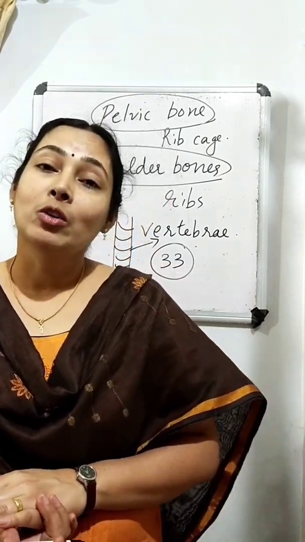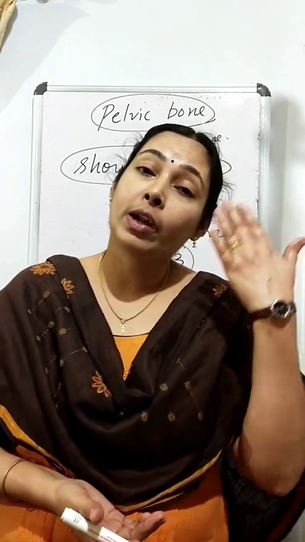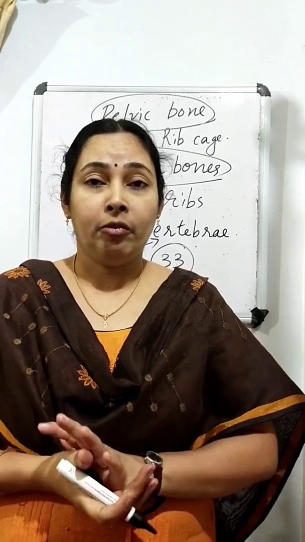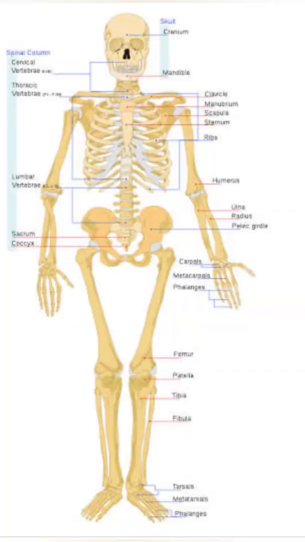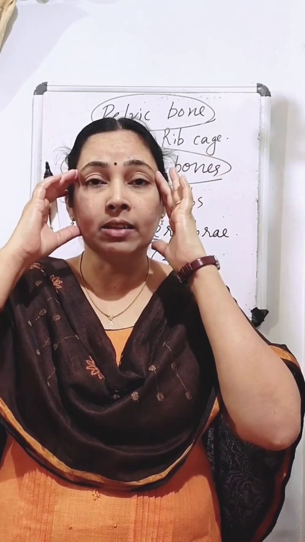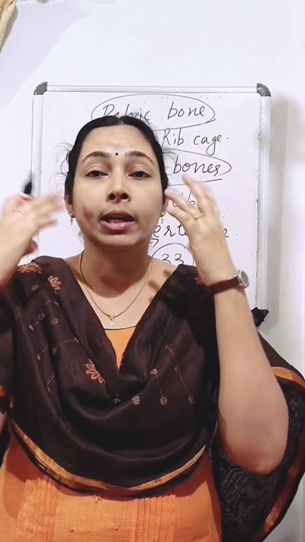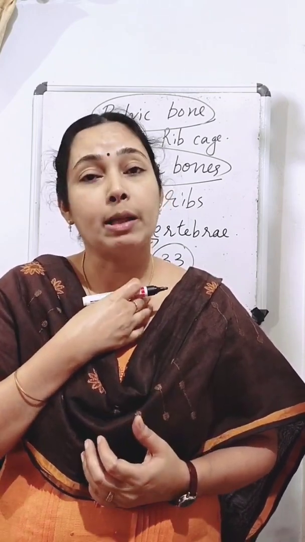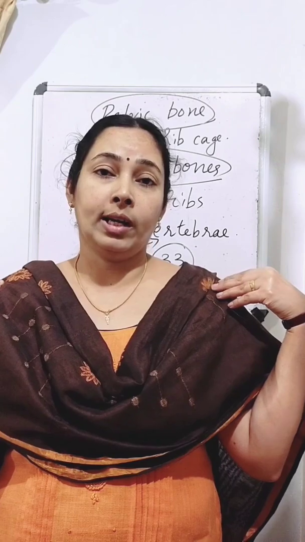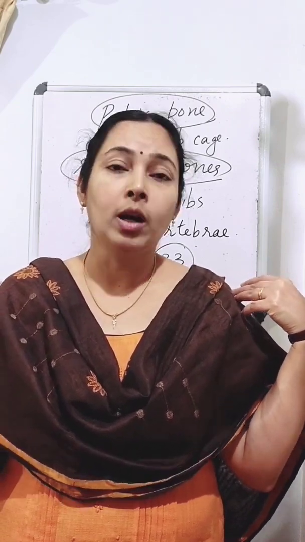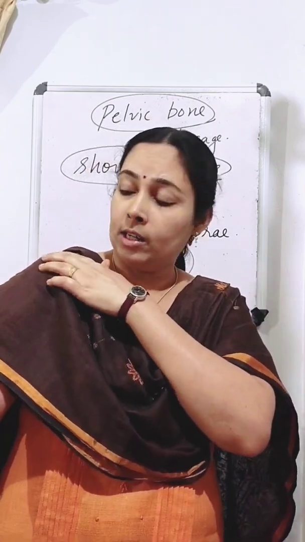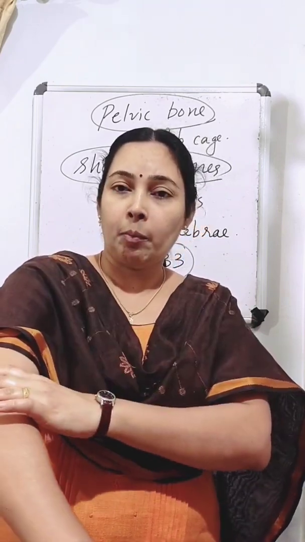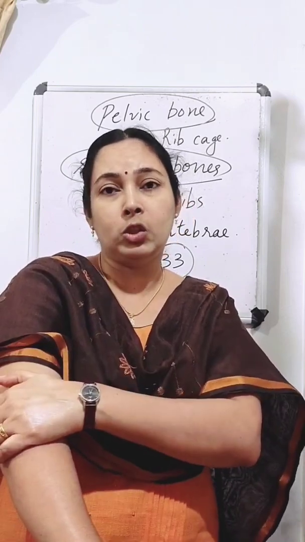Okay. So we were discussing the different types of bones in our body. Our body is made up of a bony framework called the skeleton. In the head region we can see the skull, and so many fixed joints are present in our skull. Then the head is connected with the neck by the pivotal joint, and in the shoulder region we can see our shoulder bone. Shoulder bones are joined with the bone in the upper arm by a ball and socket joint. Then the upper arm is joined with the forearm by the hinge joint.